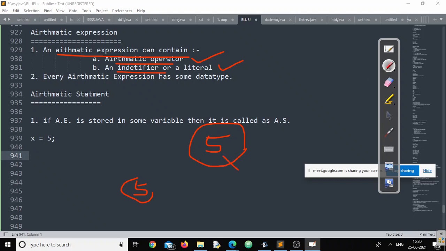It's a literal. Now, is this literal preceded or suffixed with any operator? No, sir. If there is no arithmetic operator, can I call that an arithmetic expression? No, sir. If this is not an arithmetic expression, whenever I store this value, can I call this an arithmetic statement? No, sir. Understood?